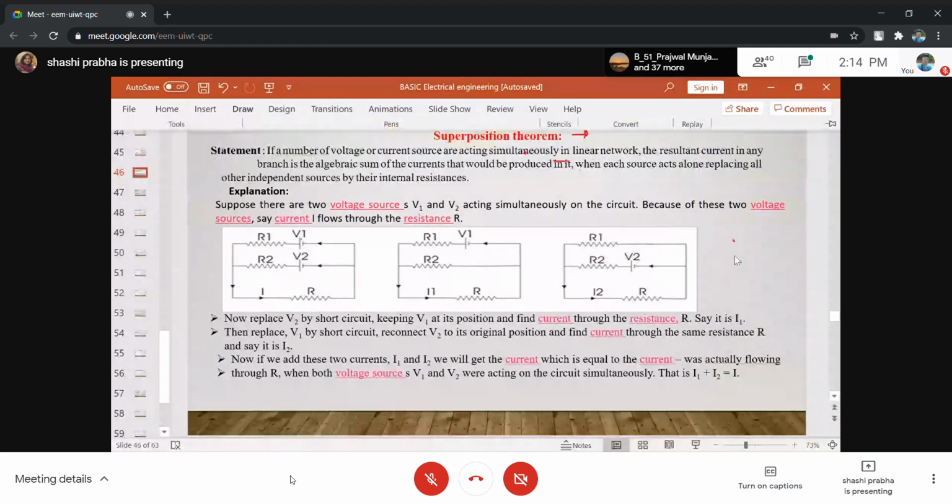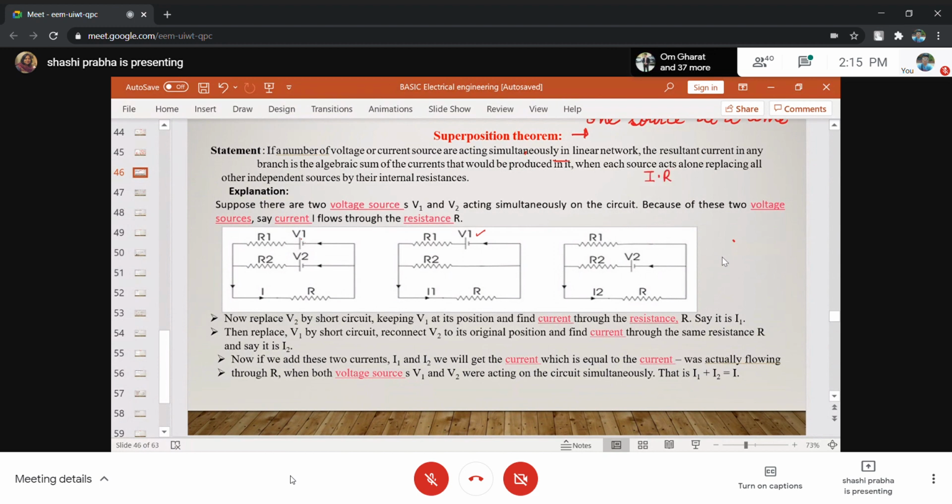which is called the superposition theorem. So how many sources are there? Two, V1 and V2. How many times are you going to simplify the circuit? Two times. See, this is the diagram. I'll consider the V1 source and replace V2 by its internal resistance. What is the internal resistance of a voltage source?